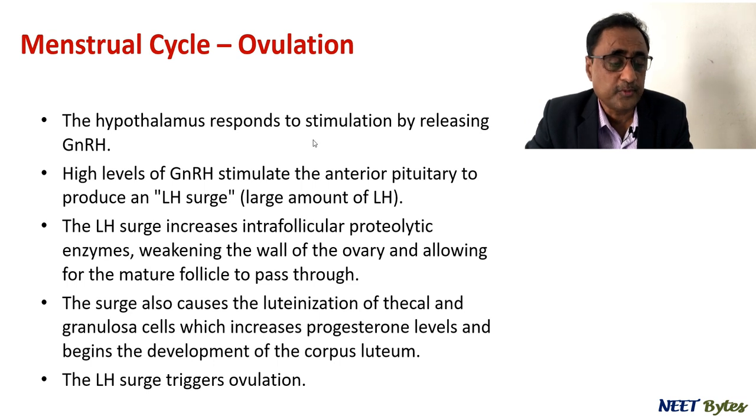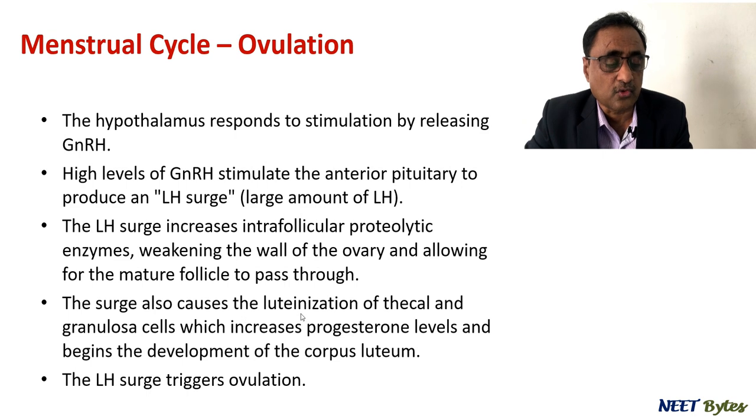So the hypothalamus responds to the stimulus by releasing GnRH. So a high level of gonadotropin releasing hormone stimulates the anterior pituitary to secrete LH, or luteinizing hormone. Now the LH surge increases intrafollicular proteolytic enzymes. As a result, the wall of the ovary gets weakened and the mature oocyte, or the secondary oocyte, is released.